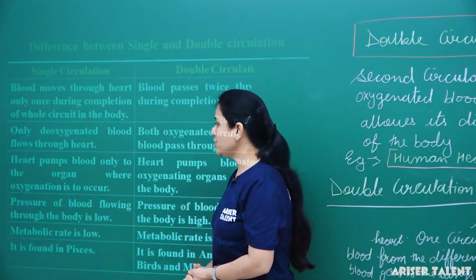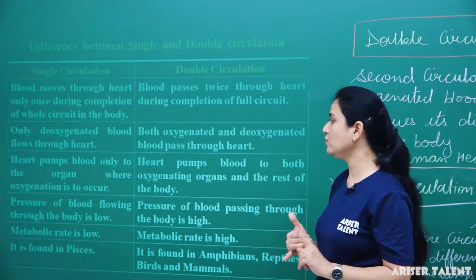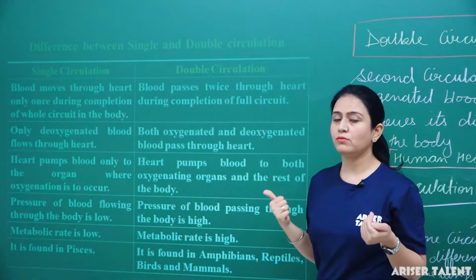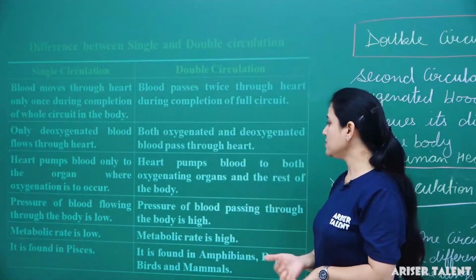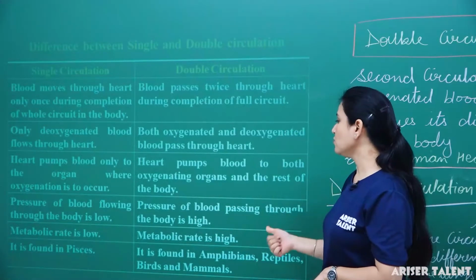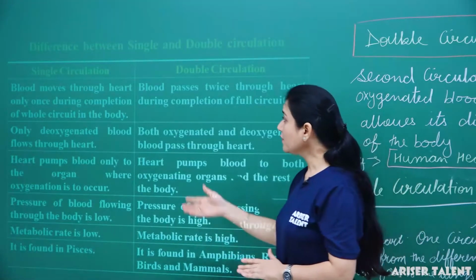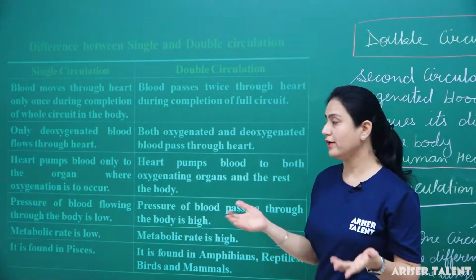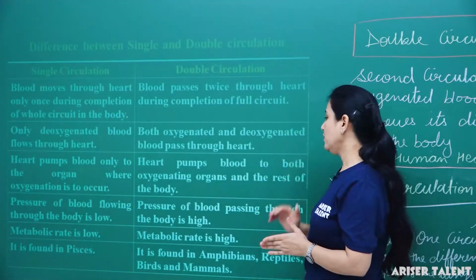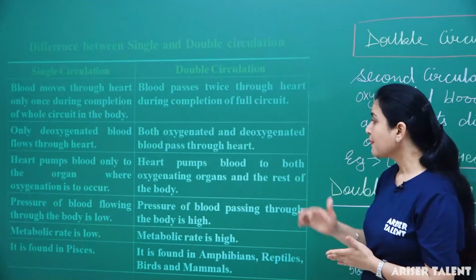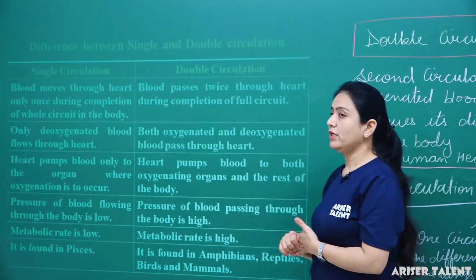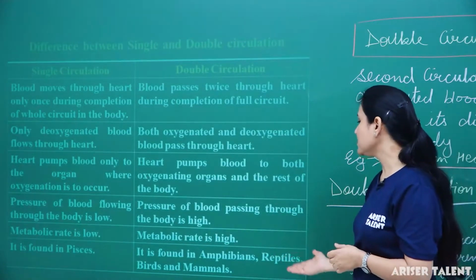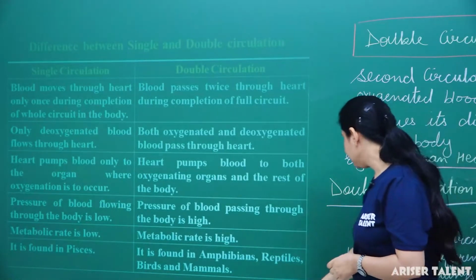Next, in single circulation, the pressure of the blood flowing through the body is low, meaning blood pressure is low. In the double circulation, the pressure of blood passing through the body is high. If we talk about single circulation again, then the metabolic rate is low because the blood pressure is already low. In double circulation, the metabolic rate is high. Single circulation is found in Pisces, meaning fishes, and double circulation is found in amphibians, reptiles, birds and mammals.